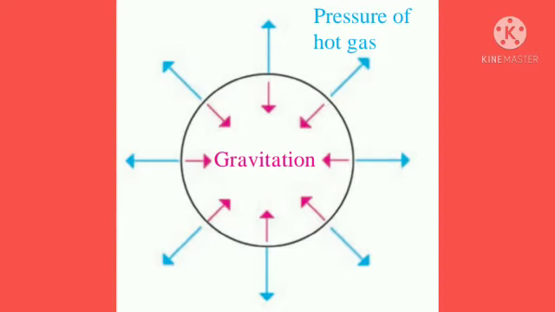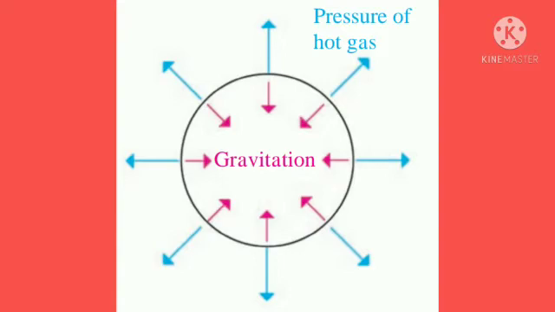What is the answer? The answer to this question is the gravitational force. The gravitational force between the gas particles of the star keeps these particles together.